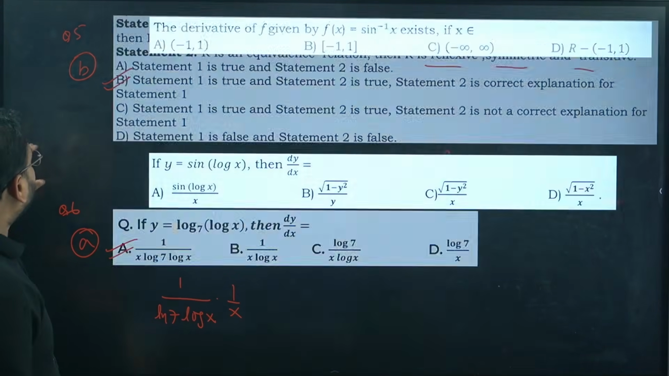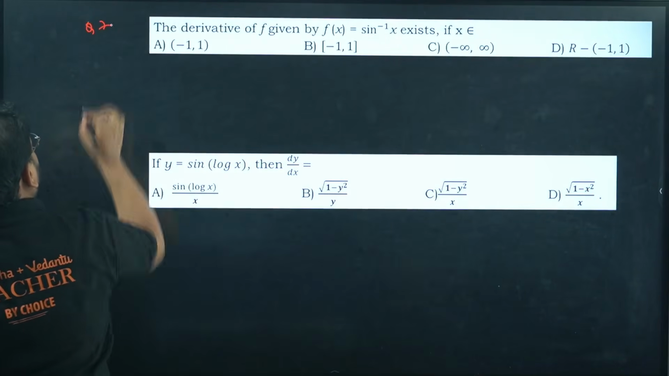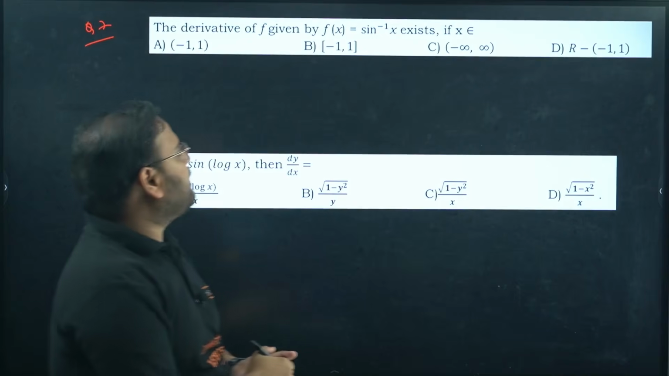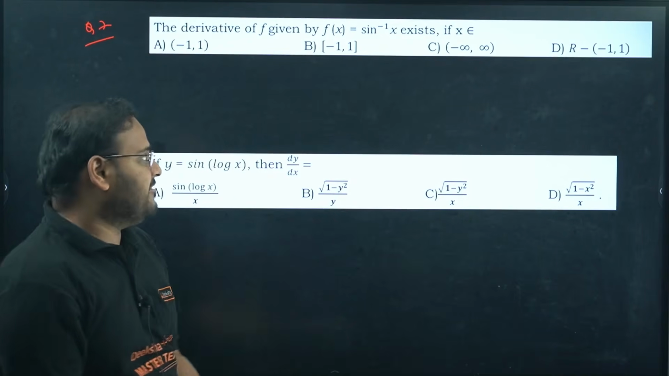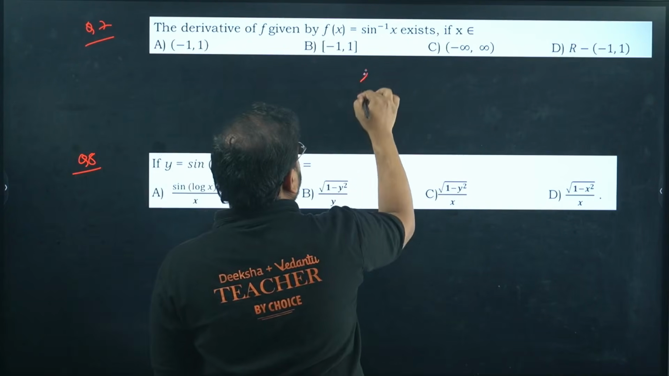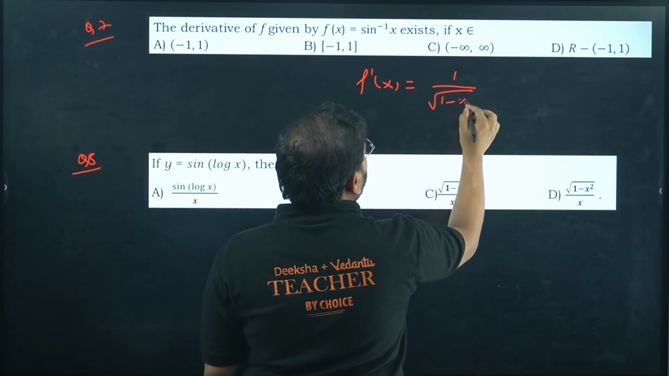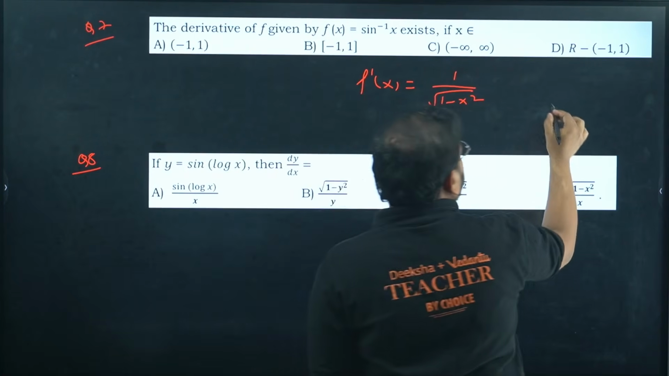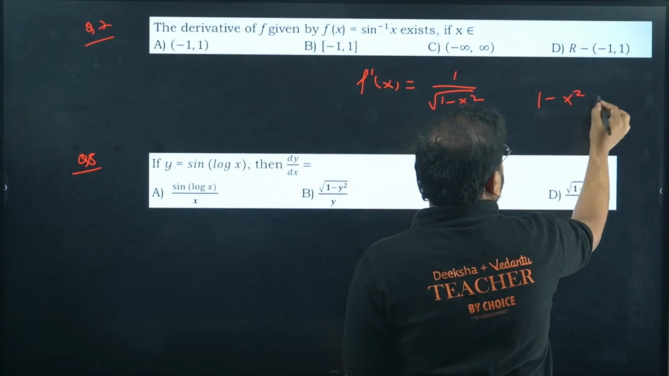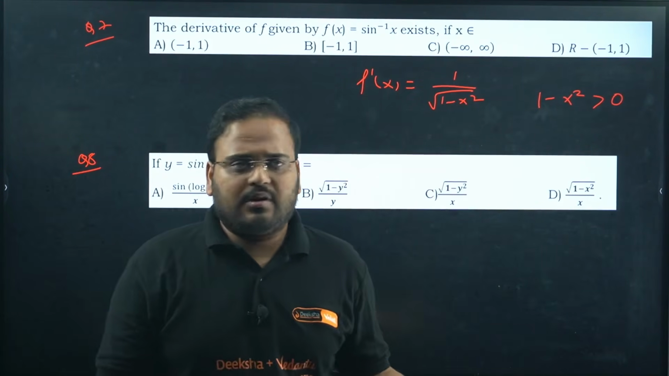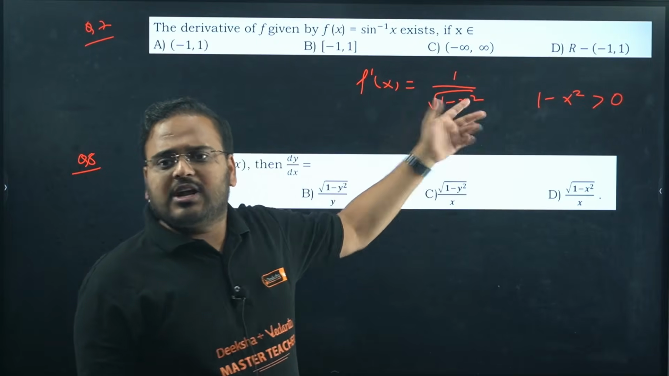Again, moving on to question number 7 and 8. The derivative of f given by f(x) equals sin inverse of x exists if. Derivative exists if. Find the derivative. You get 1 upon root of 1 minus x square. This will exist only when, because it is in the root, it is positive. Can it be 0? It can't be 0. If it is 0, 1 by 0 will be undefined. It has to be only positive.